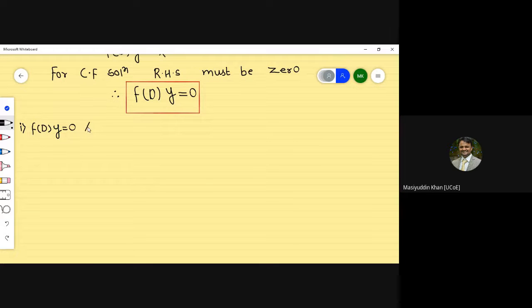Auxiliary equation with distinct roots, meaning not repeated.